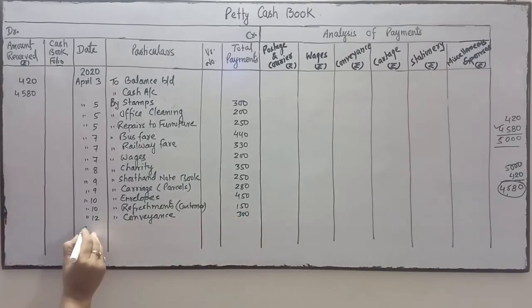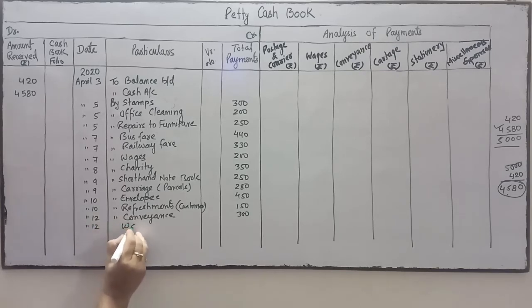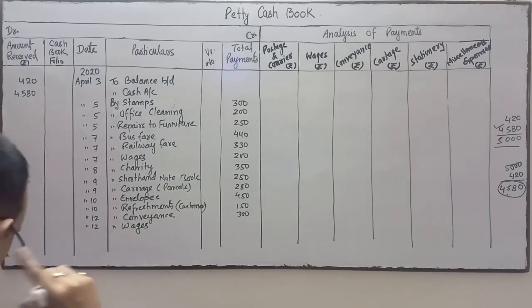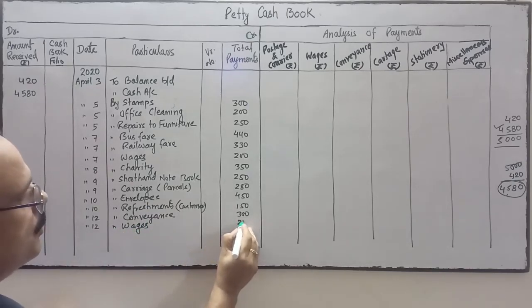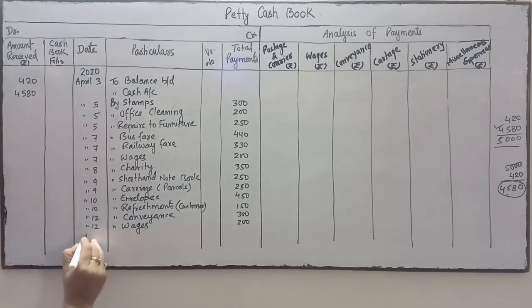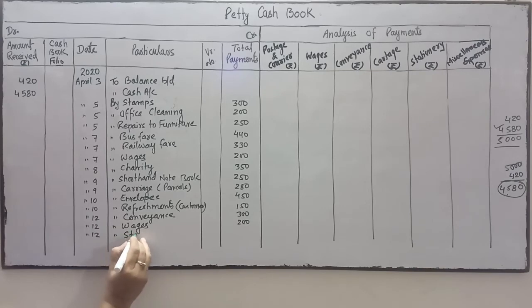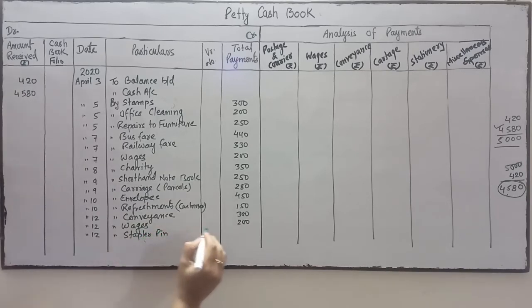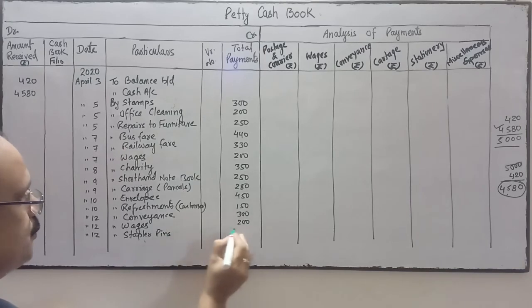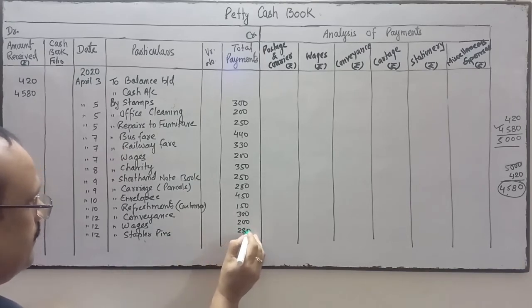After conveyance, on the same day, wages, by wages, wages is 200. Next is stapler pins, it is 280.